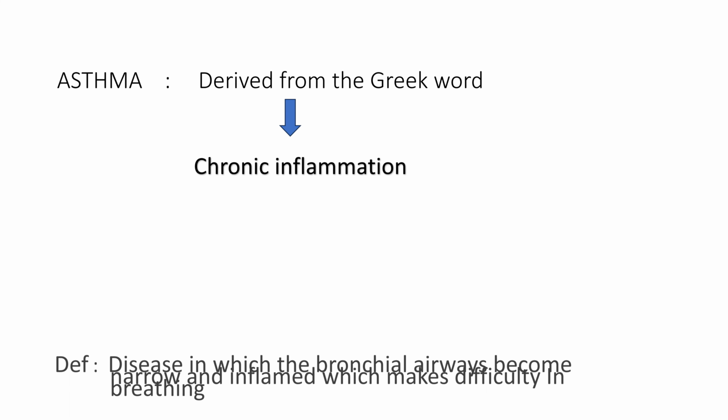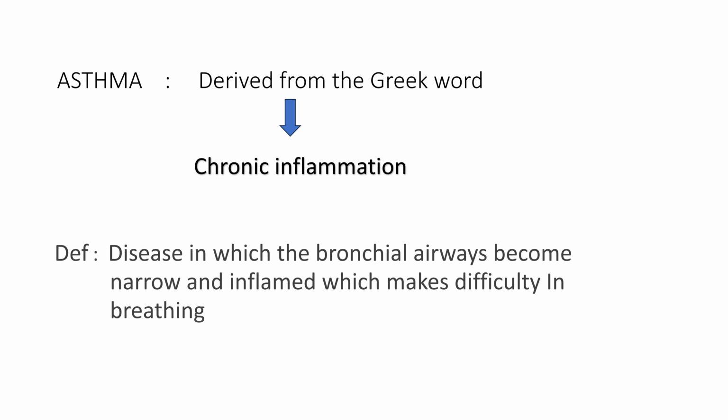Coming to the definition of asthma, it is a type of disease in which bronchial airways become narrow and inflamed, which makes difficulty in breathing. Nothing but इधर क्या हुआ है, bronchial airways narrow हुए हैं, inflamed हुए हैं due to many other causes और उसकी वजह से the person is feeling difficulty in breathing.